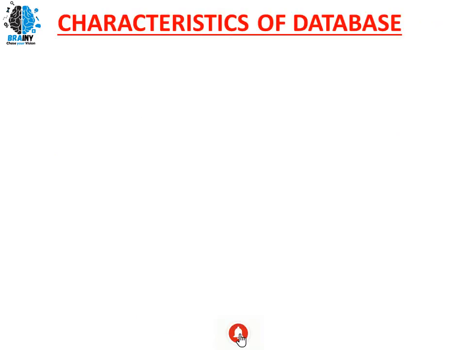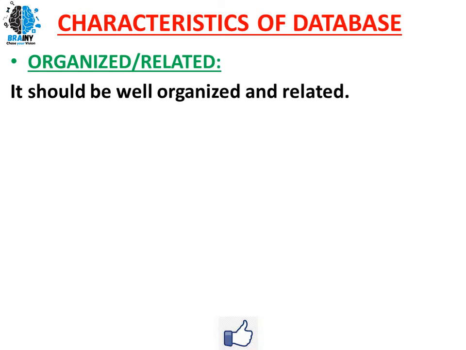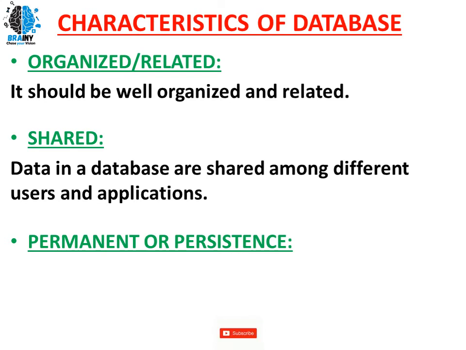Let's see the characteristics of a database. First is organized and related. Whatever data you have in a database should be well organized and related. Shared: whatever data you have in a database should be shared among different users and applications as well. Permanent and persistent.